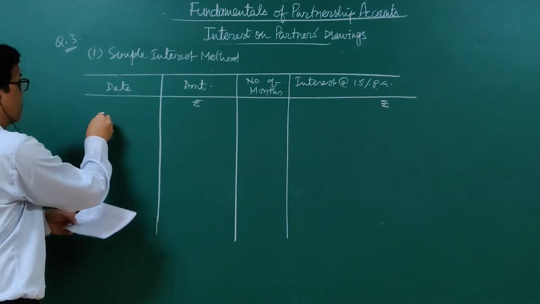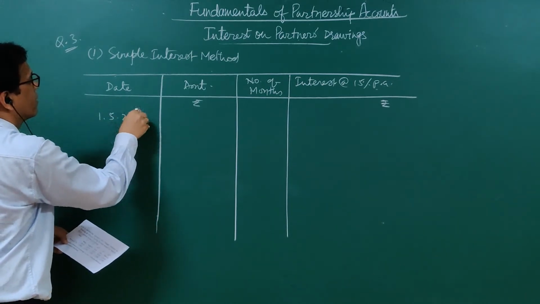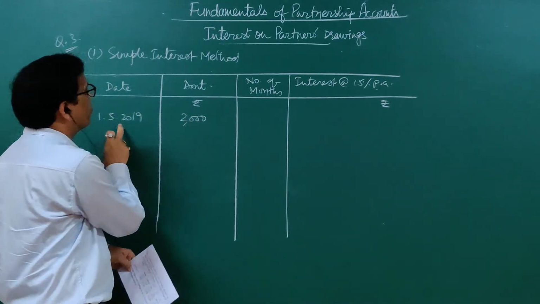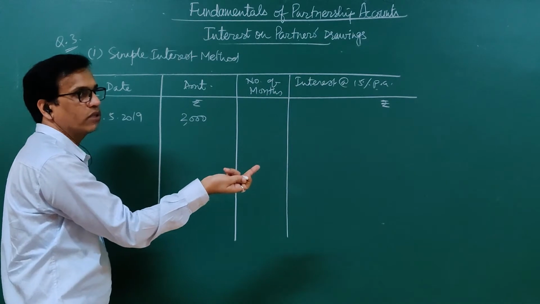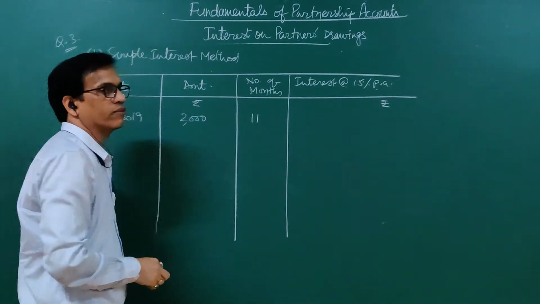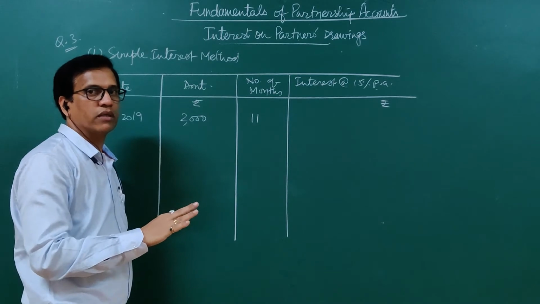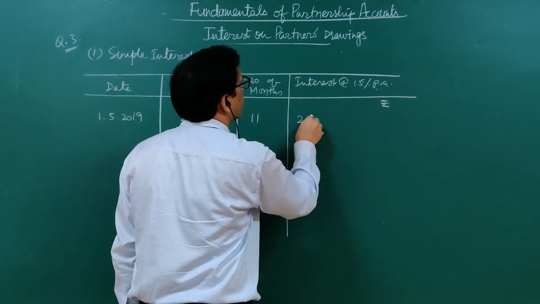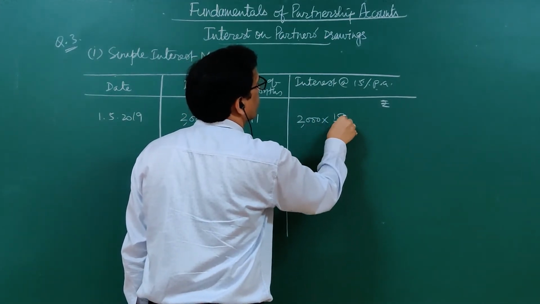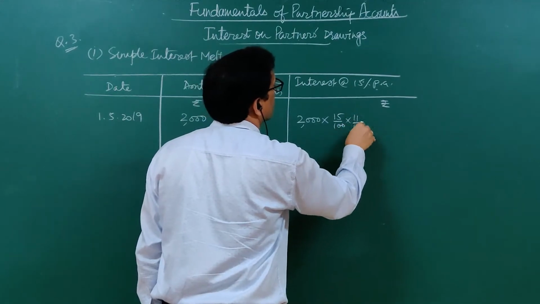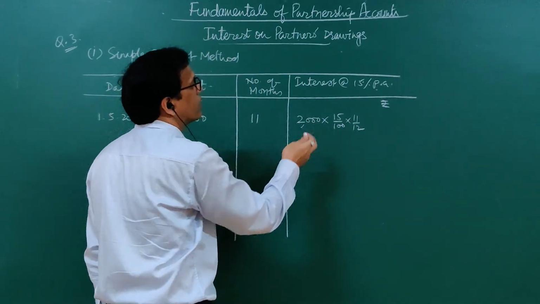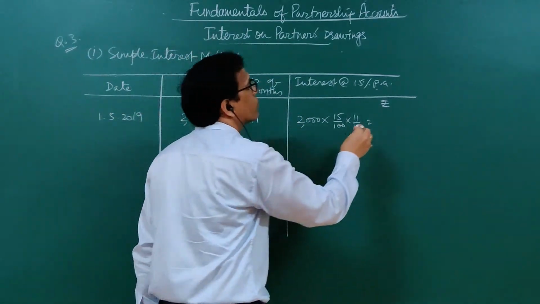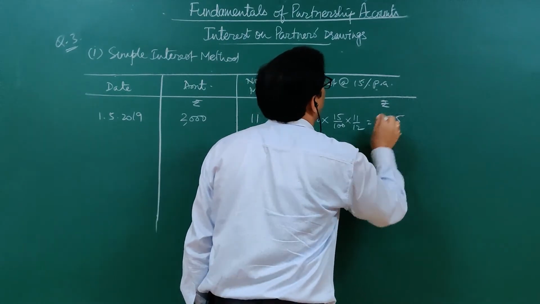The first is 1st May 2019. The amount withdrawn is 2000 rupees. The number of months from 1st May 2019 to 31st March 2020 is 11 months. From 1st May, April is not included, all remaining months are included, so 11 months. Calculate on 2000 rupees interest at 15% for 11 months. 15% on 2000 is 300 rupees for a year, which means 25 rupees for 1 month, so 275 for 11 months.